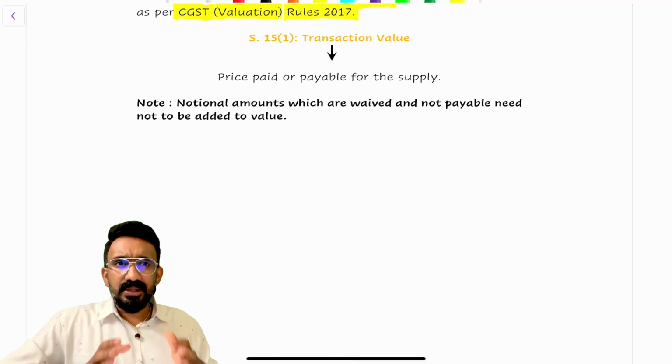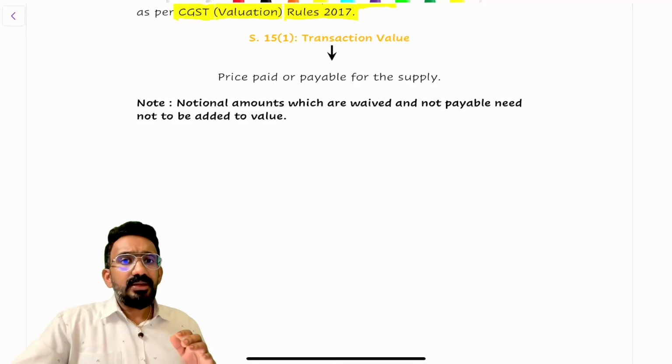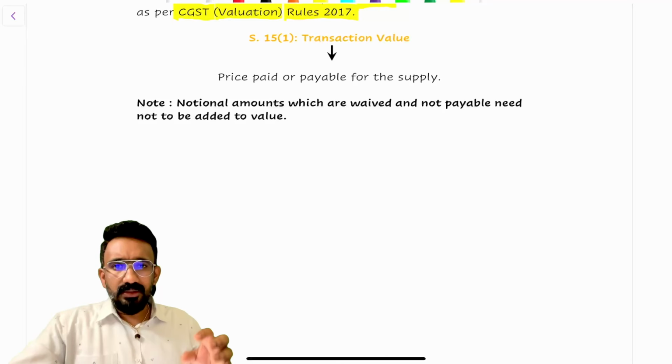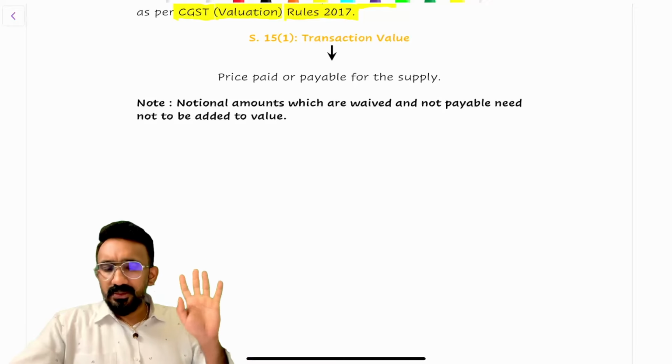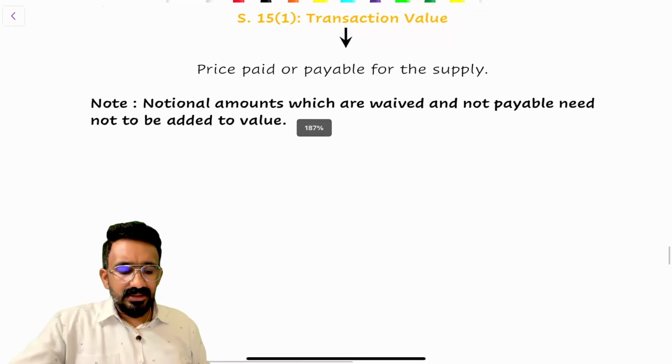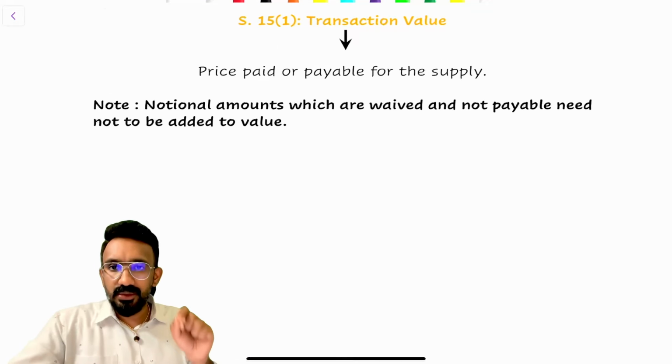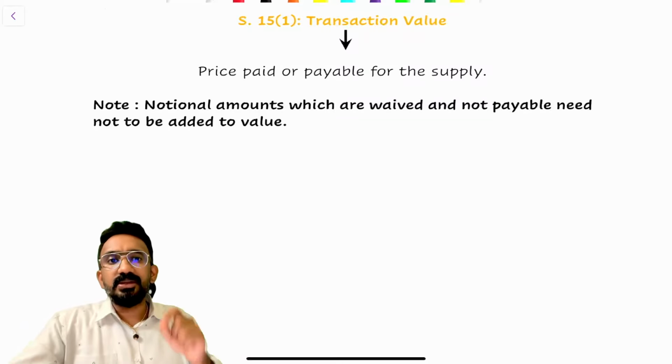Then in your first segment of discussion, you just have to understand what is section 15.1, what is section 15.2, what is section 15.3. Simple, straightforward discussion. Can I look at that? Section 15.1 is defined like this. It says transaction value should be the value for the purpose of supply. What is transaction value? Price paid or payable for the supply.